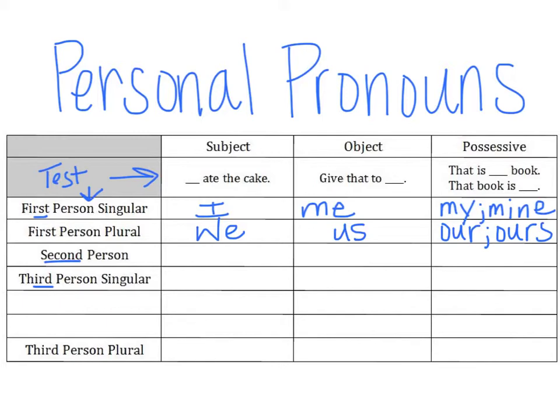Okay, now let's move on to second person. The second person point of view is when you're talking to the reader, so we're using the you voice. So, who ate the cake? You ate the cake. Give that to, yeah, this is awkward, but you is the object form. That is your book. That book is yours.